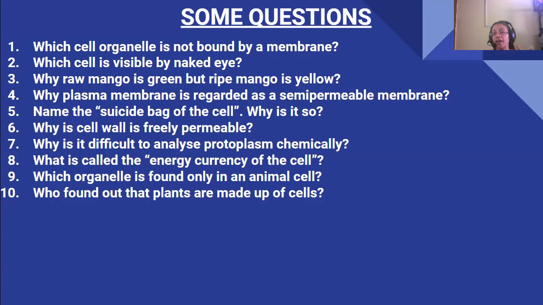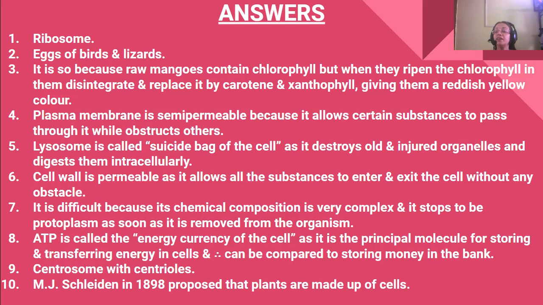Then, which organelle is known as the suicide bag of the cell, and why is it so? It is the lysosome. Because it destroys old and injured organelles and digests them intracellularly. It can destroy them and then digest them within the cell. It can even digest its own cell which has been destroyed. That's why it is known as the suicide bag of the cell.